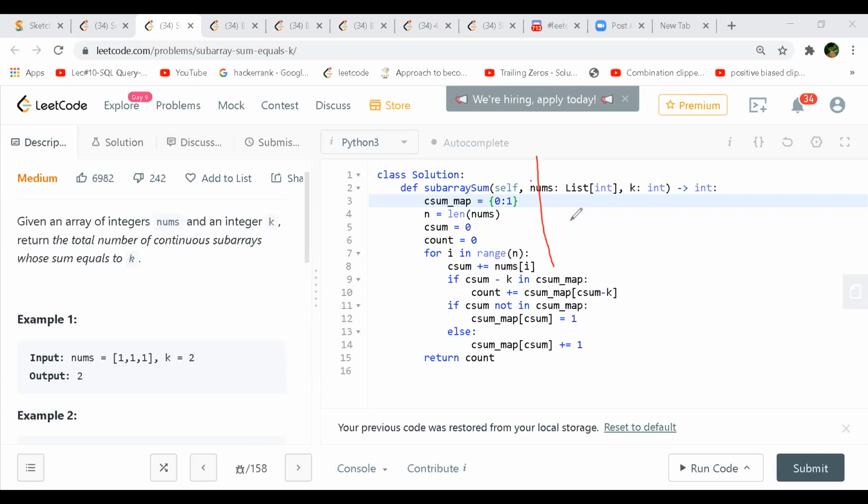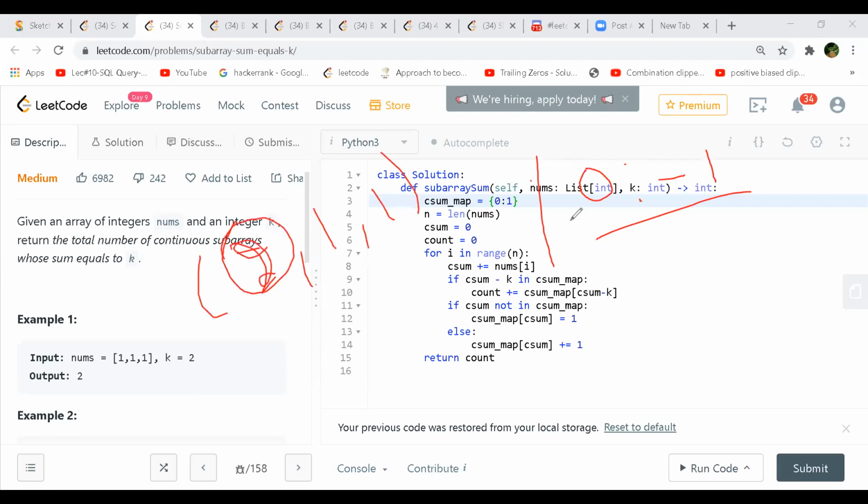In many implementations, there is a minus 1 for the index. For length, we write 0 to minus 1. The reason behind this is, let's say your array is 2, 1, 1 and you have to find the length of that sub-array and you got it at the first place itself.